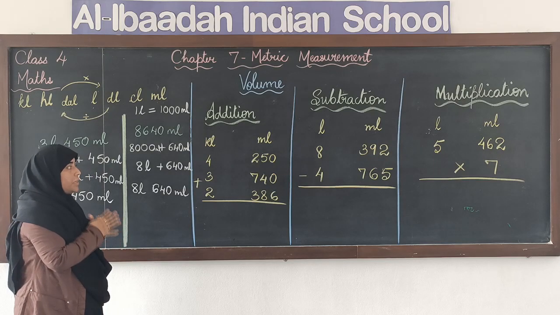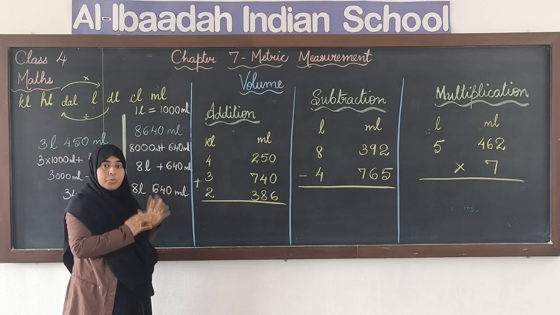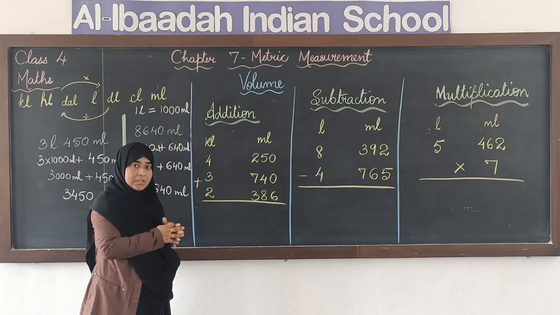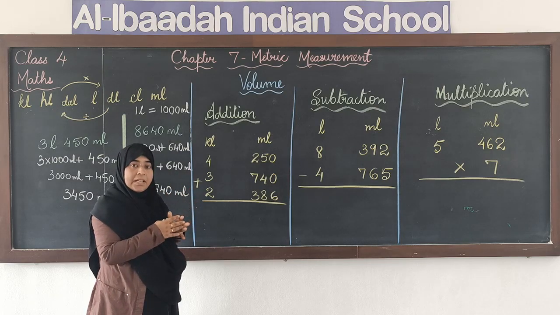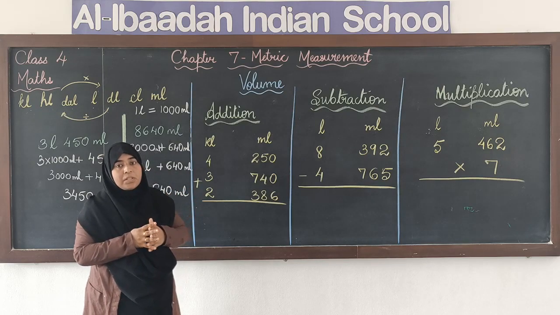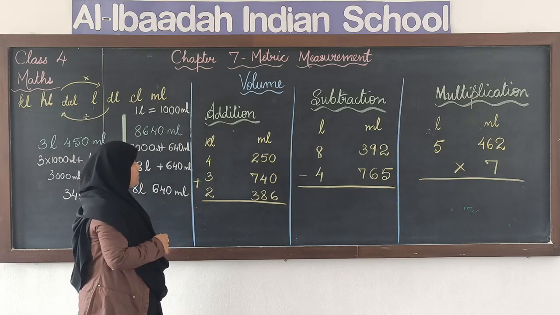Only the units are different, but the procedure that we followed for addition, subtraction or multiplication will remain the same. So we will start doing the addition.